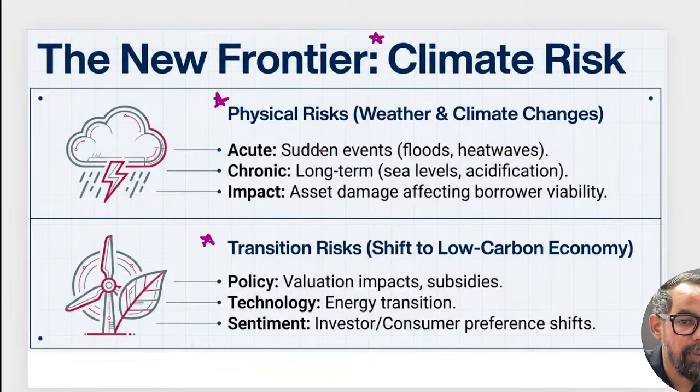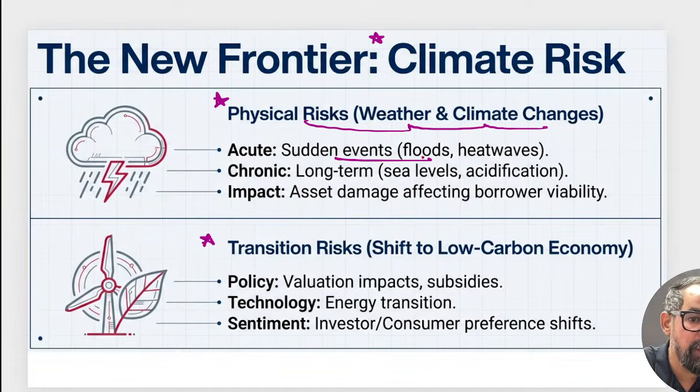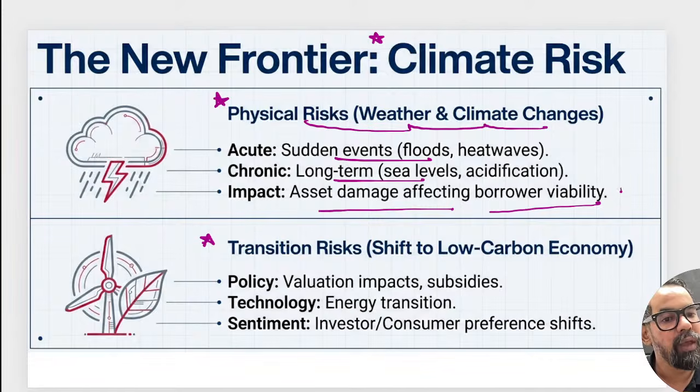So physical risk is like weather and climate changes: acute, sudden events like floods and others; chronic, longer-term changes like sea level rise and others. Then we have the impact, assessing damage affecting the borrower's viability. Like we have given a loan to a restaurant owner in Himachal Pradesh. The flood came and that hotel went. So obviously it will impact the borrower's paying capacity.